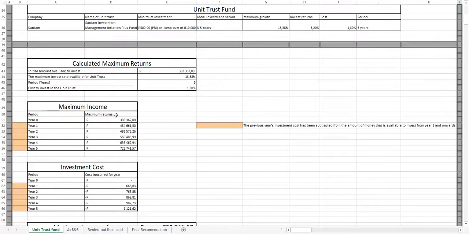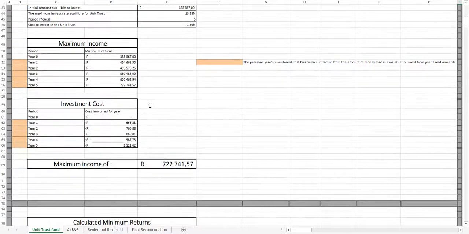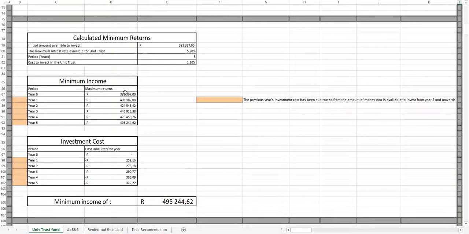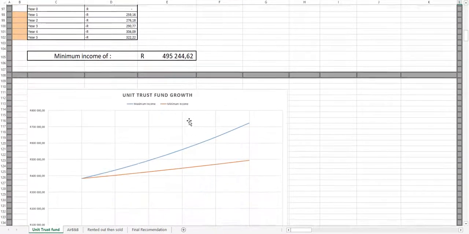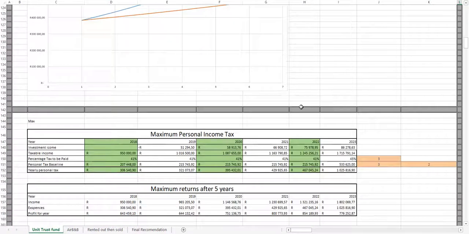Here is the calculated maximum returns that she will get if she invests in this trust fund. This is all the costs she will incur during her investment period. This is the calculated minimum returns that she will also be able to receive after the 5 years of investing in the unit trust. This graph depicts the difference in income that can be expected for the unit trust fund.